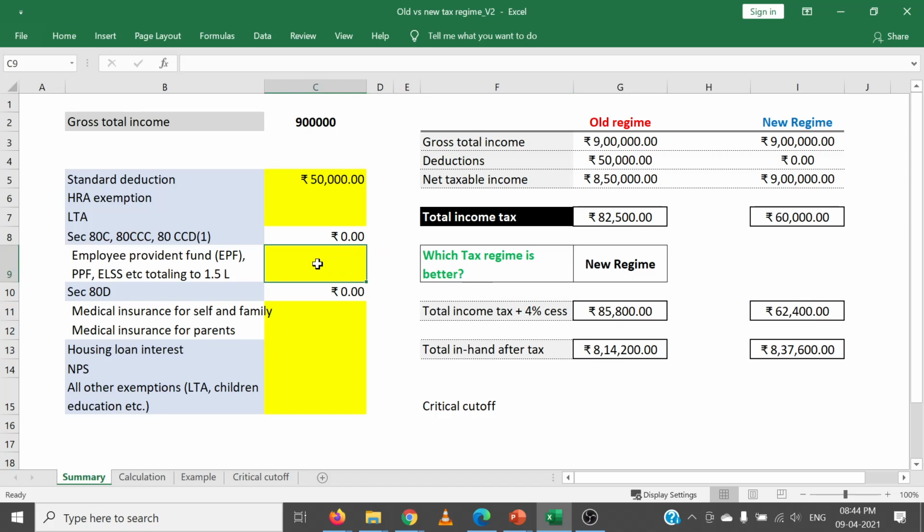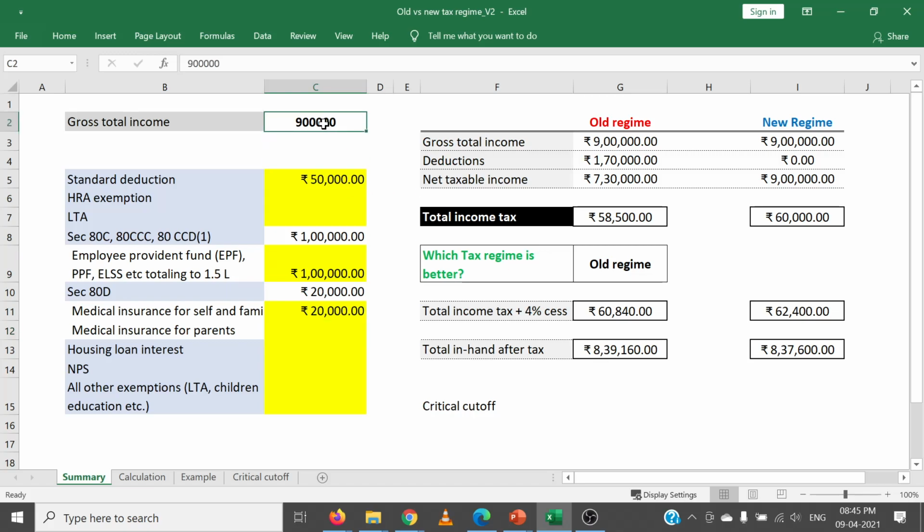Now let us say that you save around 1 lakh in section 80C, say under EPF or PPF. Now you can see naturally the income tax going down. Let us say you have taken a medical insurance for yourself and the premium is 20,000. Now you can see your deductions further going up and your net taxable income reducing, and your total income tax including the cess becomes lesser than the one in the new tax regime, and hence the more the savings, the more your income tax is reducing and the old tax regime is better.